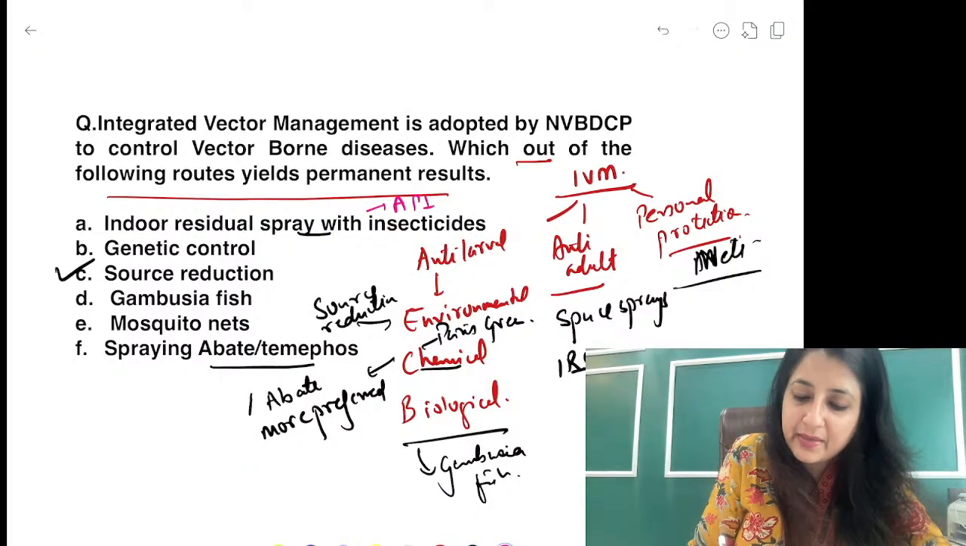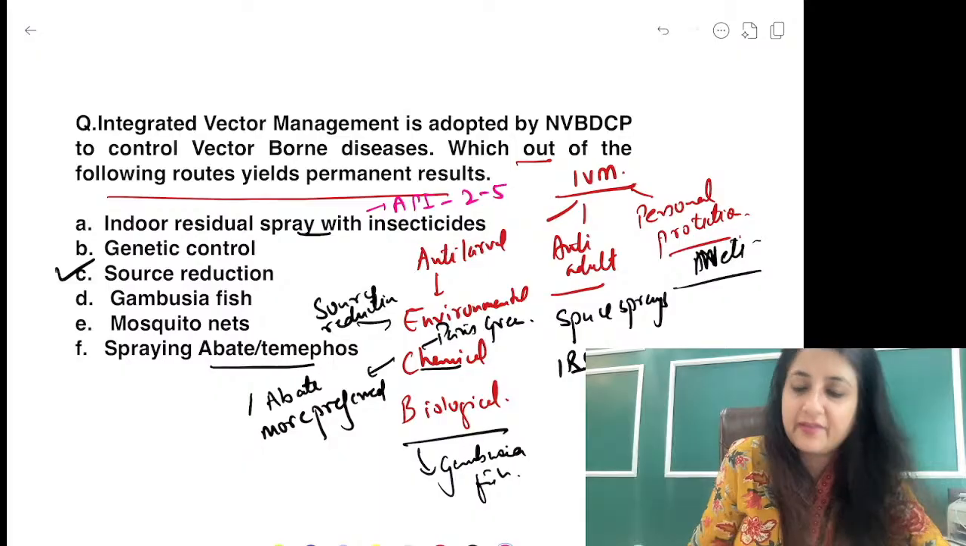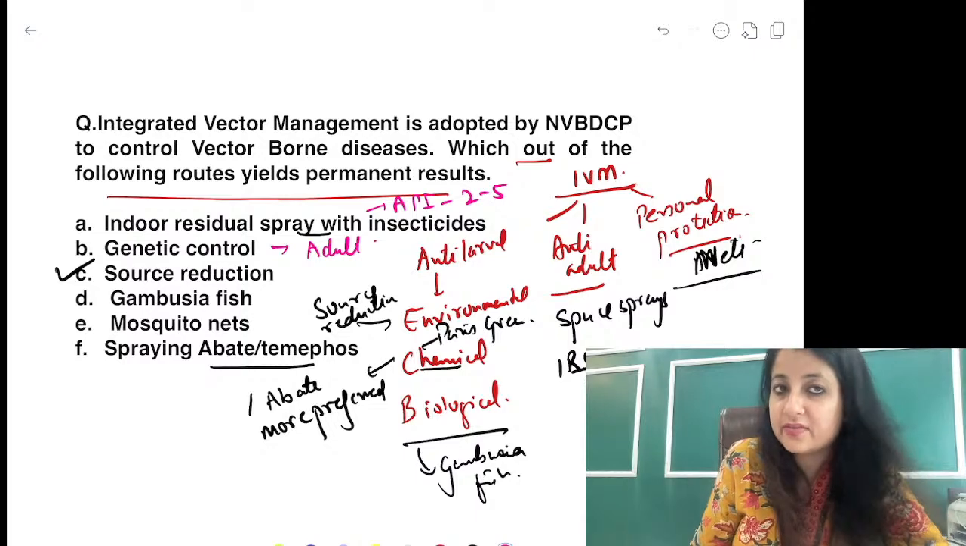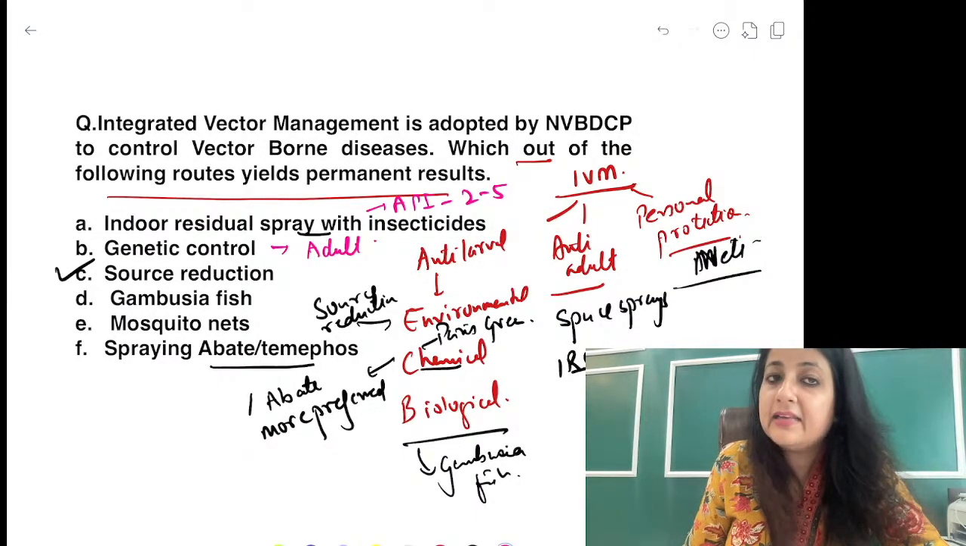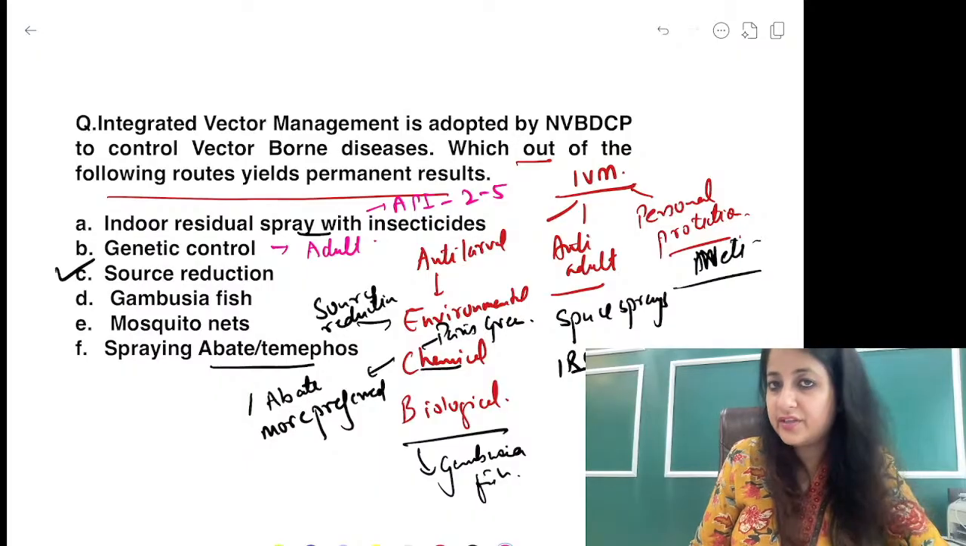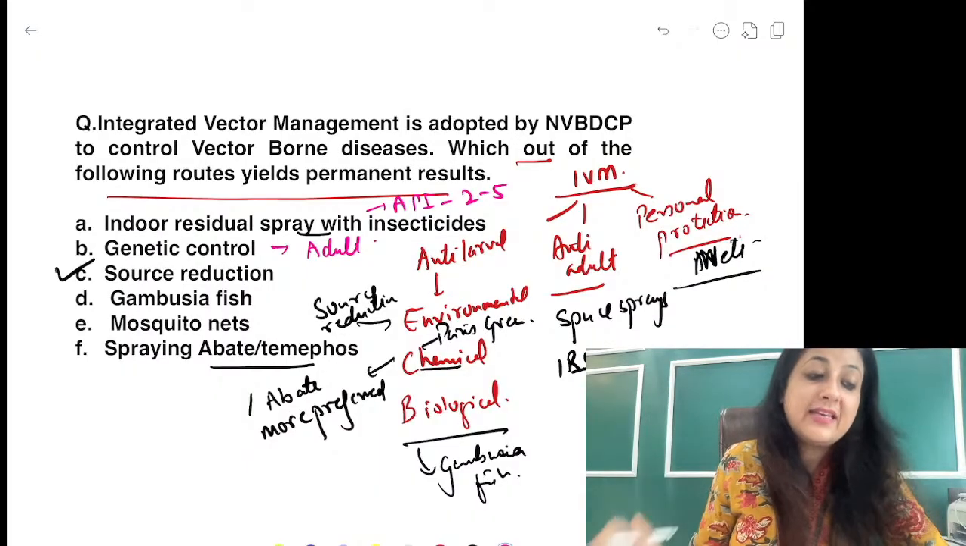But if you look at those indoor residual spray with insecticides, when do you do an indoor residual spray? When API is between 2 to 5, annual parasite incidence. Genetic control, these are all anti-adult measures. Mosquito nets, of course, is anti-larval. Clear? This is a very important question for the day.